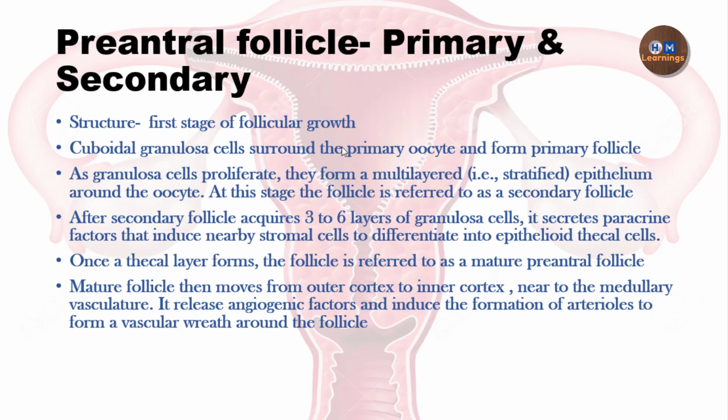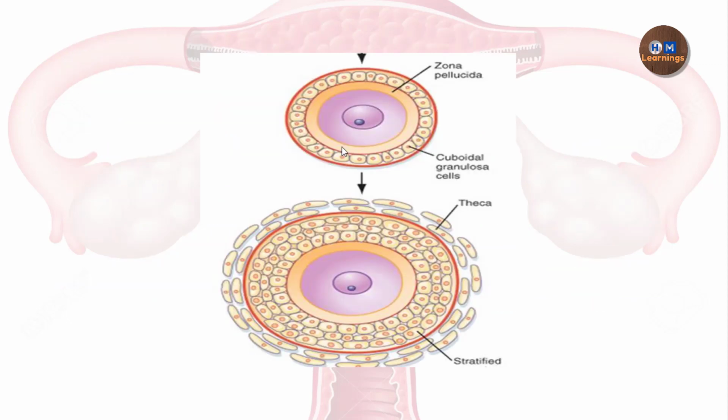Now the second type of follicle is the pre-antral follicle, meaning the follicles which are formed before the antral follicle, and here there are two follicles, the primary and the secondary. So first we will talk about the structure, then the gamete, and then their endocrine function. In this diagram it is showing the primary and then the secondary follicle. Above there was a primordial follicle. Now the primordial follicle decides to undergo the growth phase. It is not going into follicular atresia, it is going into the growth phase.